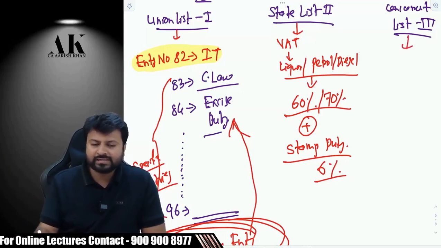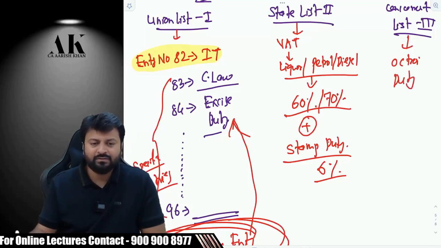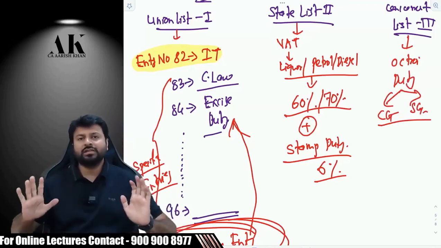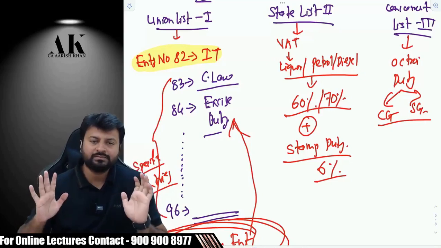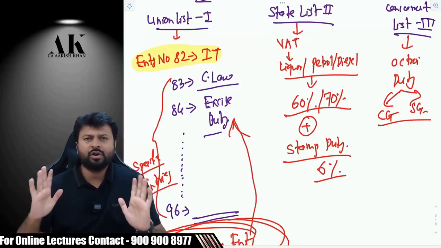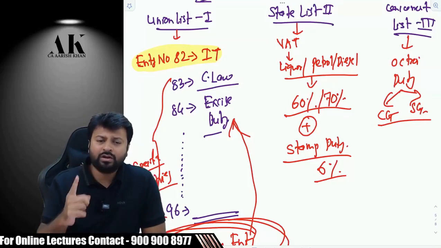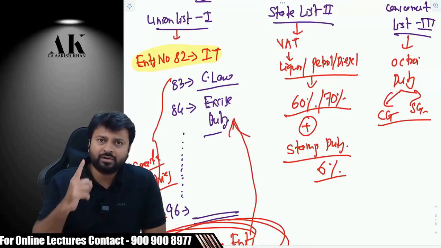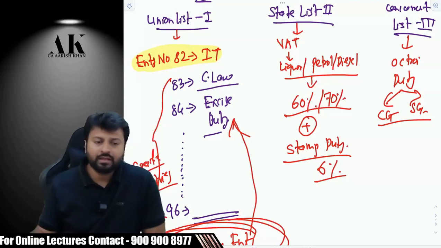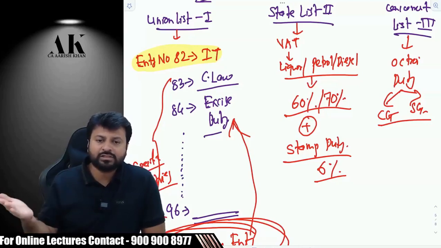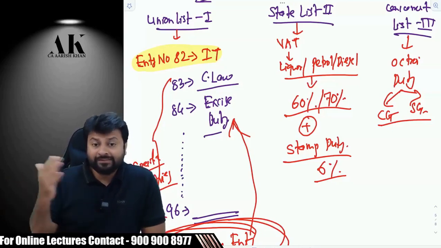What about the concurrent list? In the concurrent list, there might be something called octroi duty, which was relevant earlier, not today, which was shared by the central government and the state government both. The point I am trying to say is that the constitution has divided the responsibilities between the center and the states, because it is not possible that this country can be controlled by one person. It is not possible, considering the diverse nature, the diverse religions, castes, communities, ways of living, languages.